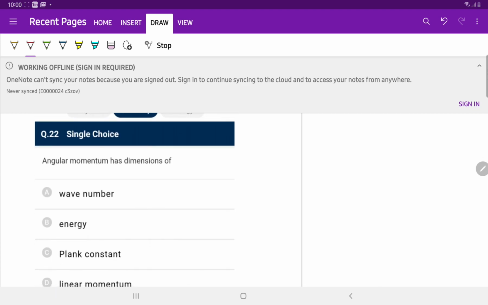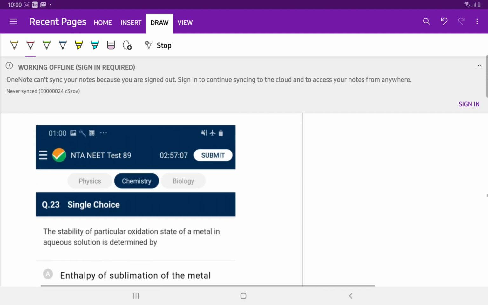Question number 22. Angular momentum has dimension of... Angular momentum is m into v into r, which is equal to nh upon 2 pi. N and 2 pi are dimensionless, so it has the dimension of h, Planck constant. Angular momentum has dimensions of Planck constant. N and pi are dimensionless, so option C is correct.